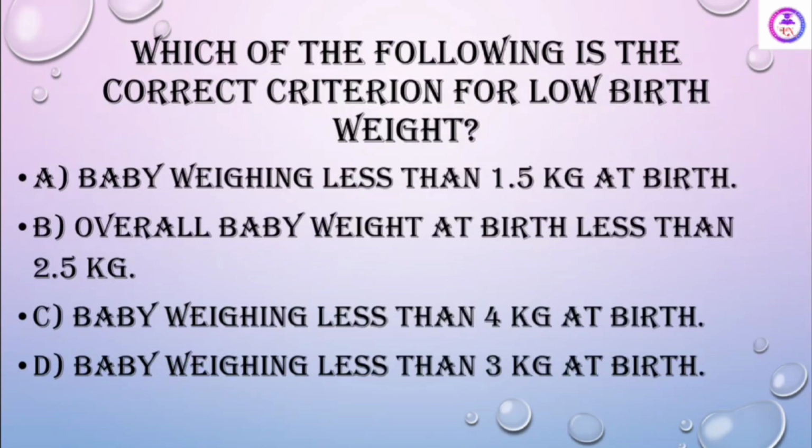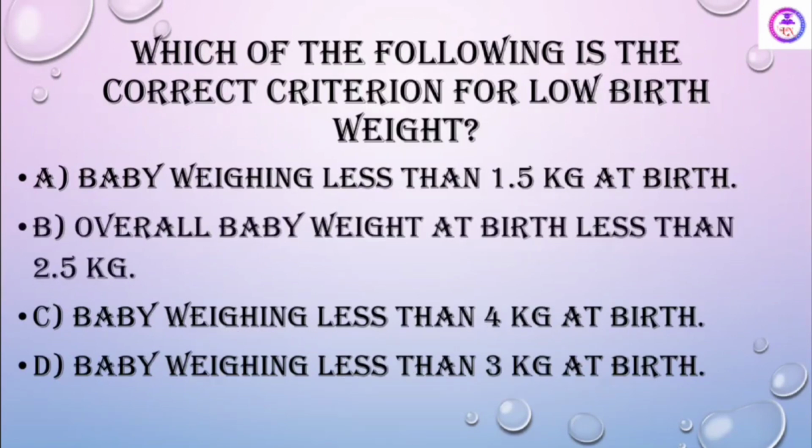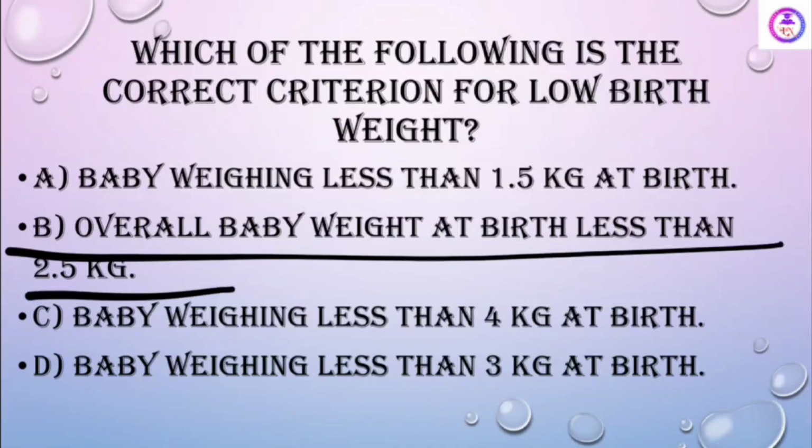Which of the following is the correct criteria for low birth weight? See, baby weighing less than 1.5 kg at birth, overall baby weight at birth less than 2.5 kg, baby weighing less than 4 kg at birth, and baby lying. तो देखिए, अगर आप इसमें देखो तो ये दोनों ऑप्शन अपने आप कैंसिल हो जाती हैं. So what can be the right answer? This is the overall baby weight is less than 2.5 kg.